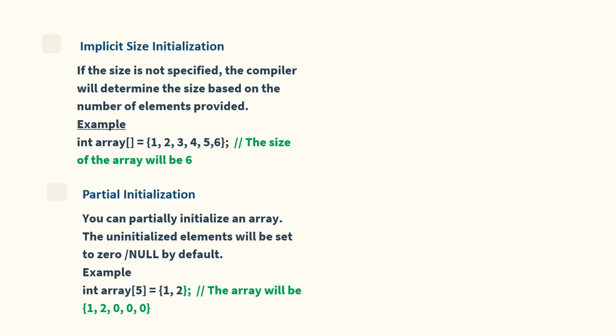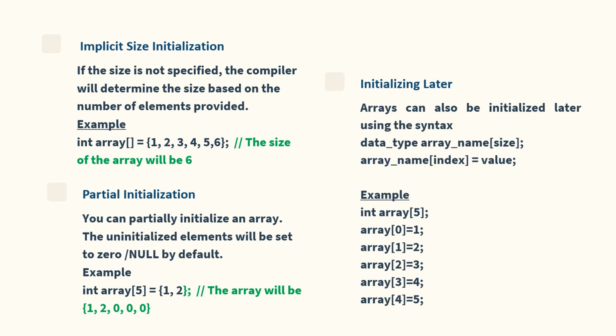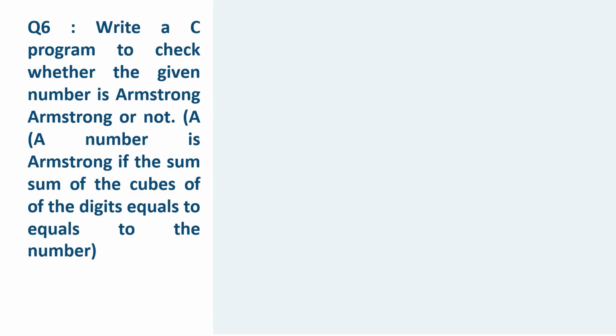For example, here the first 2 elements will be set to 1 and 2 respectively, and the remaining 3 elements will be set to 0. Arrays can also be initialized later using the syntax array name, index number in square brackets, is equal to value. Question number 6.